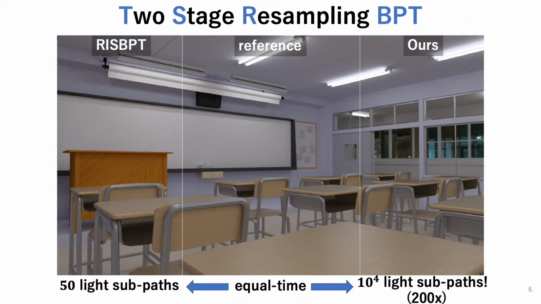We propose a two-stage resampling BPT to address these problems. In equal time rendering, our method can handle a 2 or 3 orders of magnitude larger number of pre-sampled light subpaths than RISBPT.